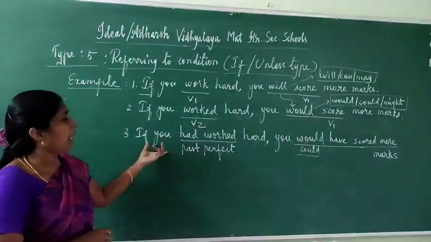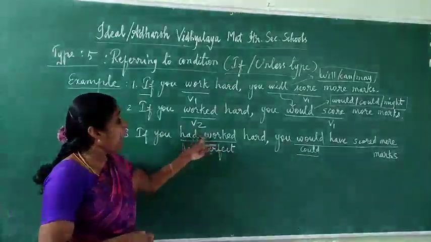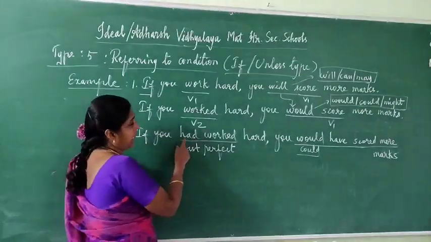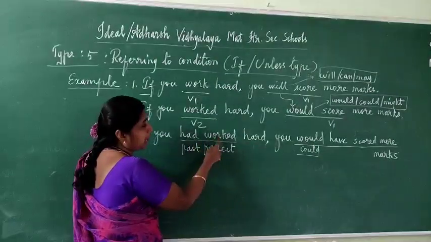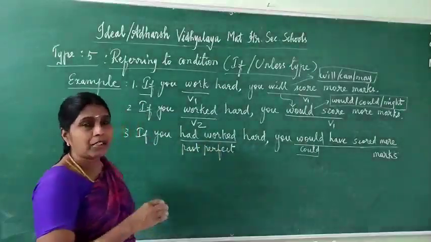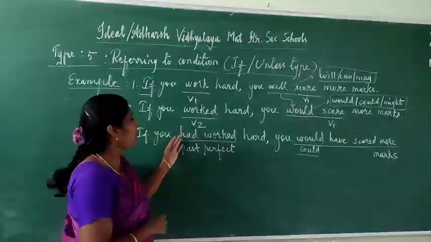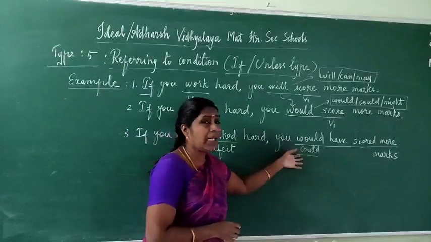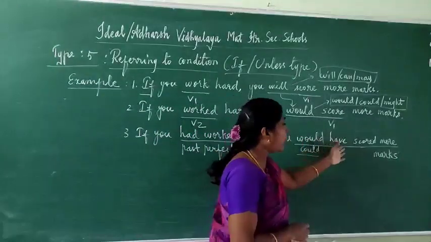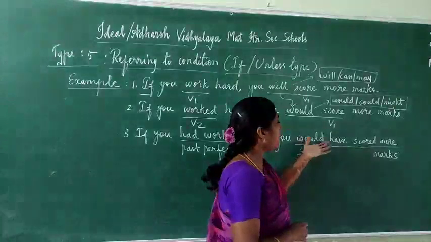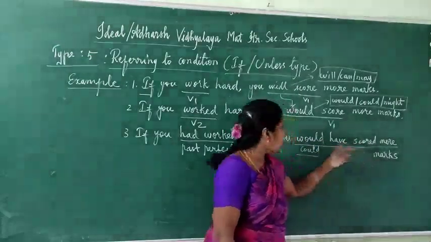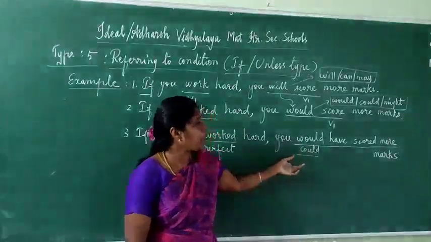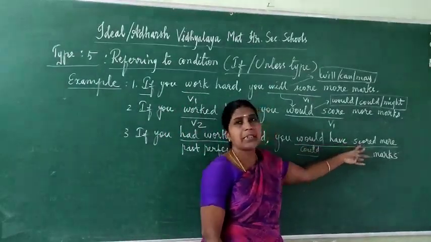Third type: if you had worked hard. Had worked hard is past perfect tense. Had, then worked, this is the past participle, verb 3. So if you had worked, past perfect tense, in the main clause you have to write would have plus verb 3. Would have scored more marks. Would have or could have or might have, anyone you can write. Afterwards, have plus verb 3.